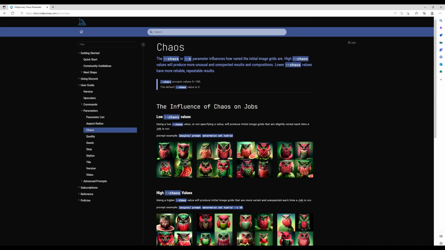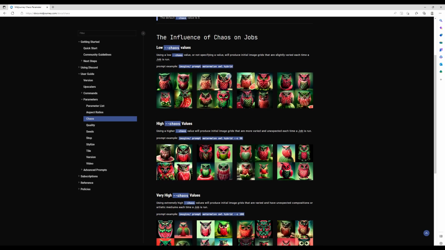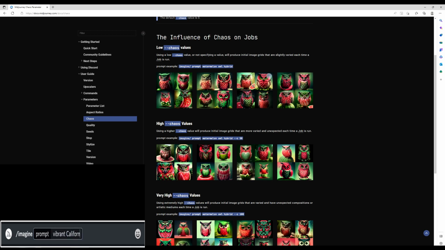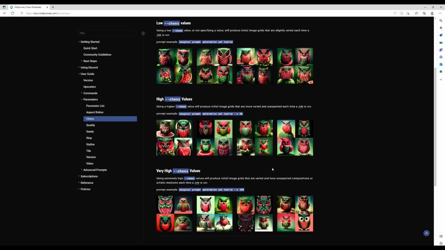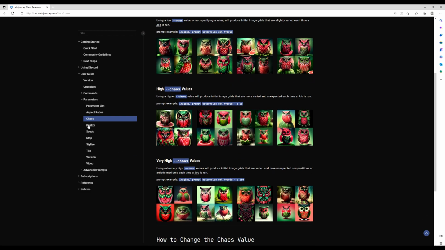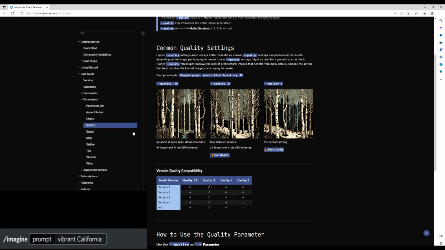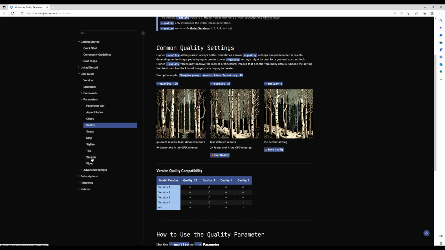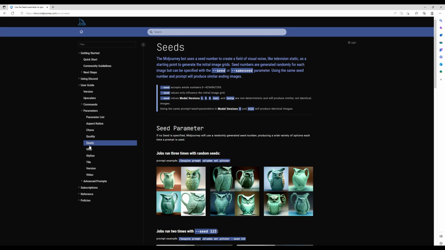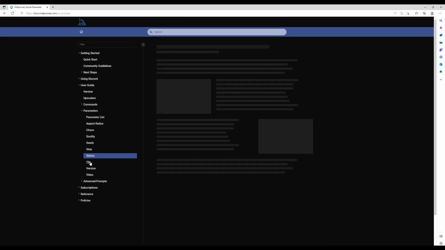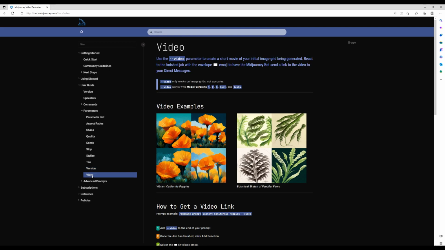Chaos. By adding --chaos or --c and a value up to 100, you will produce more varied and unexpected results each time the job is run. Now, quality can also be changed by adding --quality or --q, which will determine how much time is spent generating an image. More time spent, more details will be rendered. Higher quality settings aren't always better. I will review all the parameters in another video.